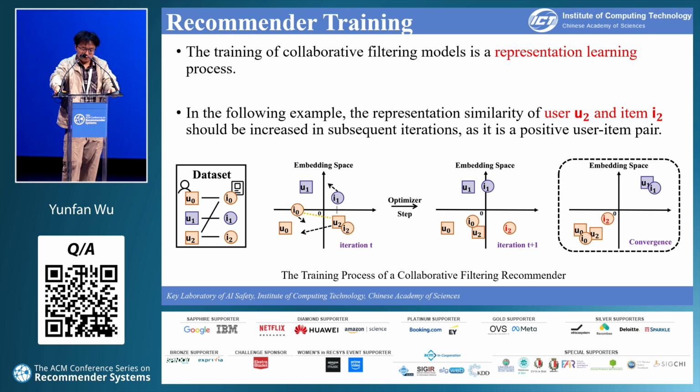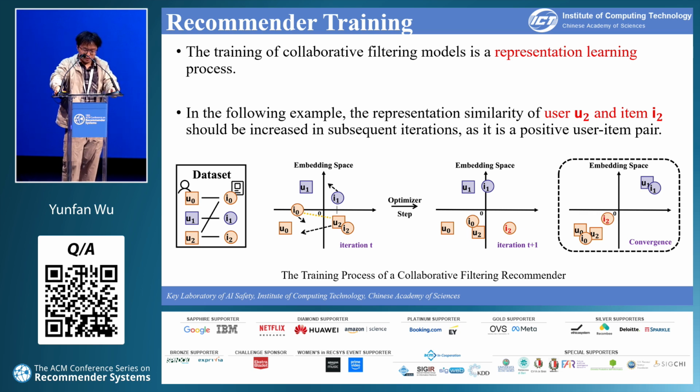In this example of one optimization iteration, user 2 and item 1 form a positive pair, while user 2 and item 1 are a negative sample. This causes user 2 to be optimized towards the bottom left corner in the representation space. However, this optimization direction moves user 2 far away from item 2, which also is a positive pair for user 2.